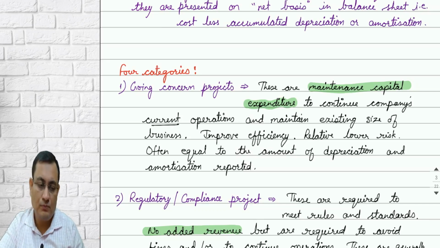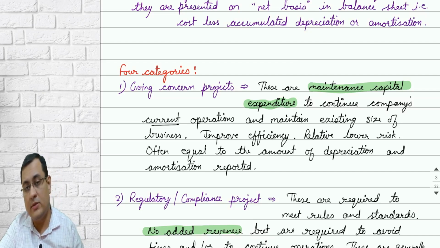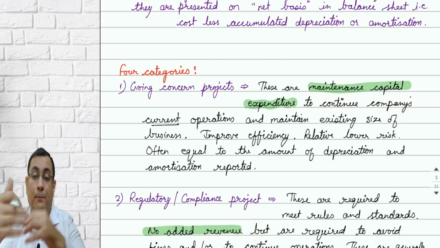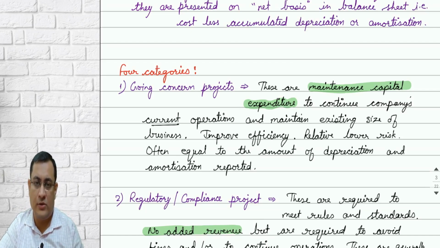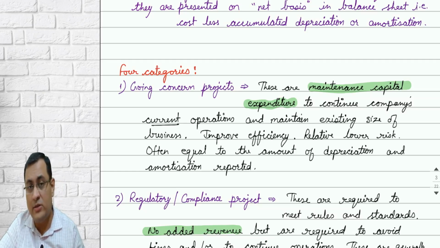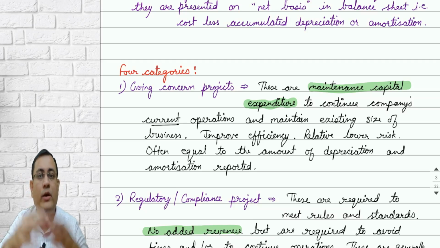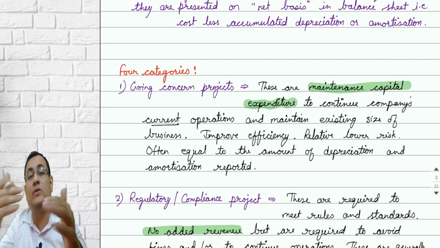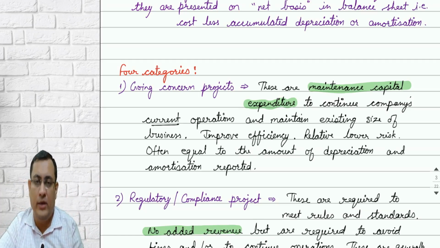An example: we had a manual accounting system in our business, and now we are going for computerization of the accounting process. This is not going to generate additional revenue, but it is going to improve the efficiency of doing the business.